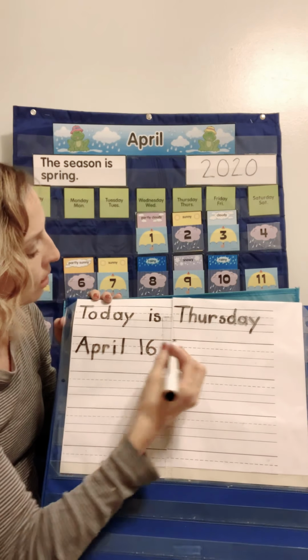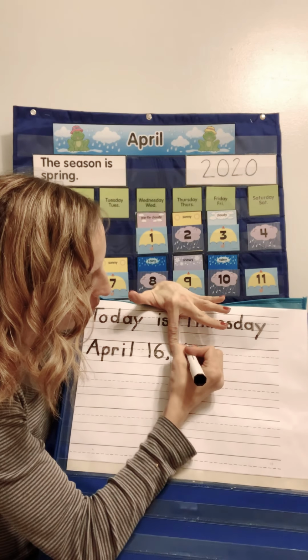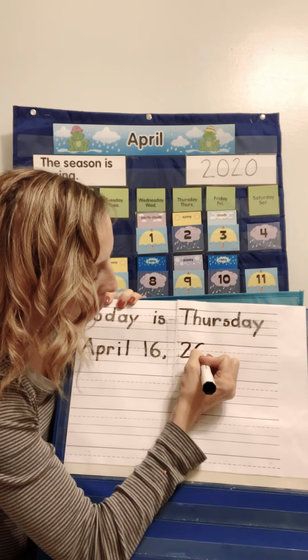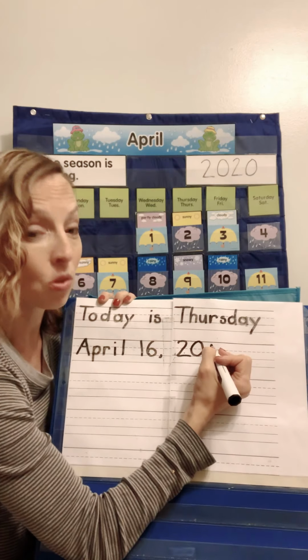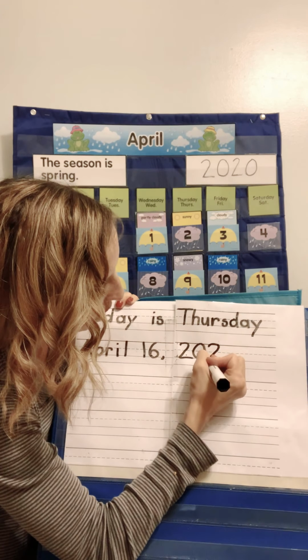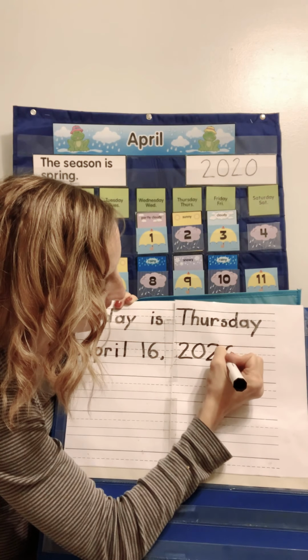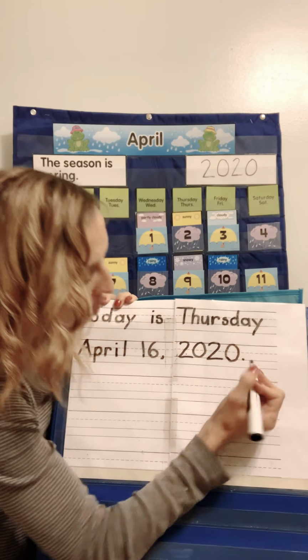Next, we're going to do the year. So over here, I'm going to put my finger space, and then I'm going to go skyline, slide to the grass line, and across that grass line. There's my first 2. Skyline down to the grass line, back up to the skyline. And then I'm going to do it one more time because 2020. All right, next, skyline down to the grass line and across the grass line. Then we're going to go skyline down to the grass line, back up to the skyline, and put a period.